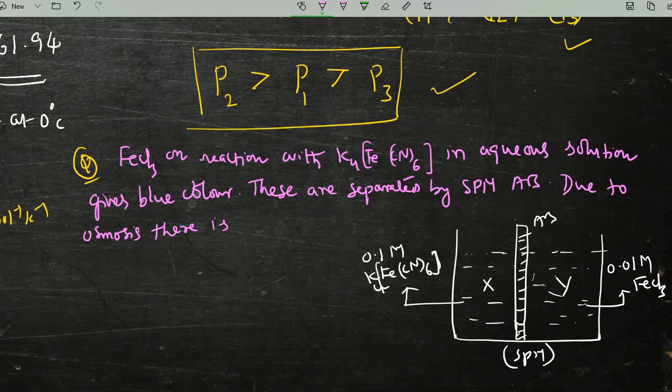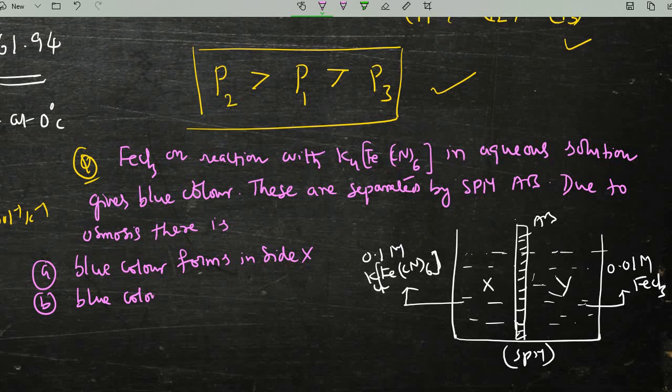Option A is blue color formation inside X, option B is blue color formation inside Y, and another option is blue color formation on both sides.